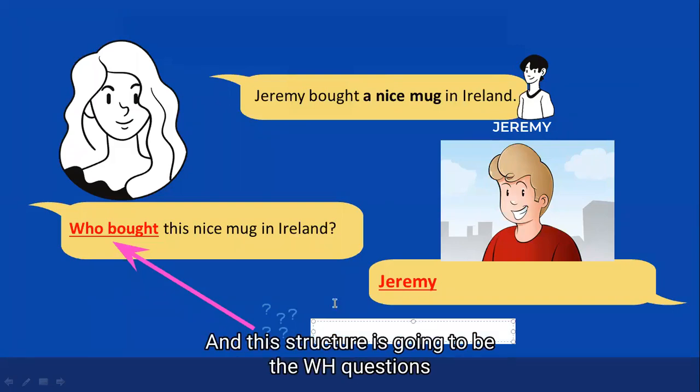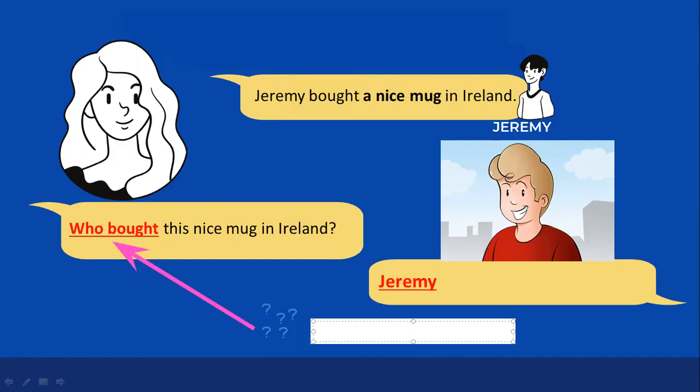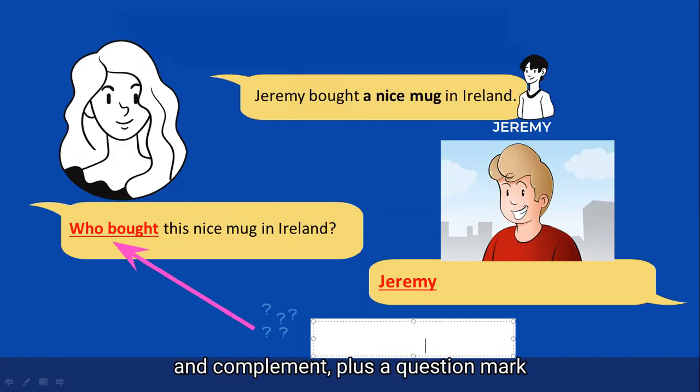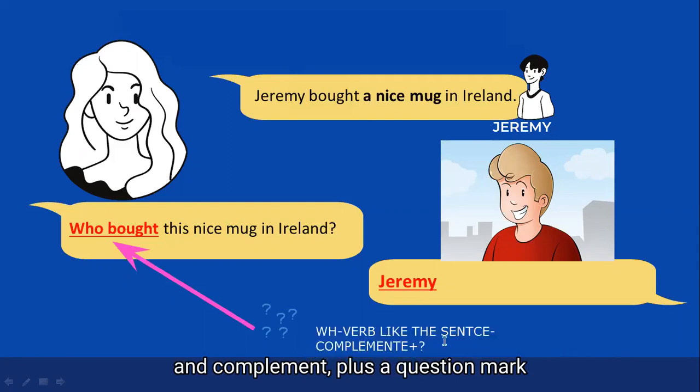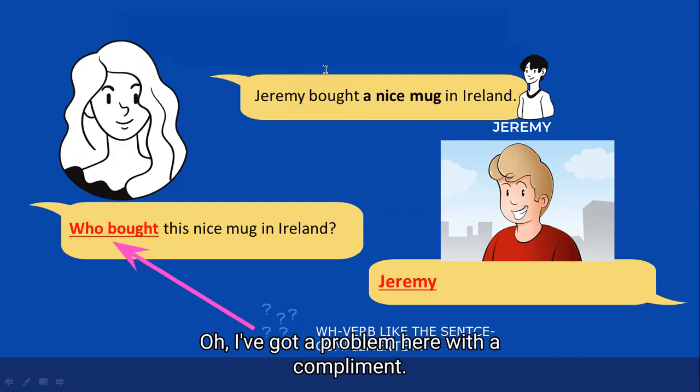The structure is going to be the WH question, the verb as it is in the sentence, and the complement, plus the question mark. Oh, I had a problem here with the complement, so I'm going to fix it.